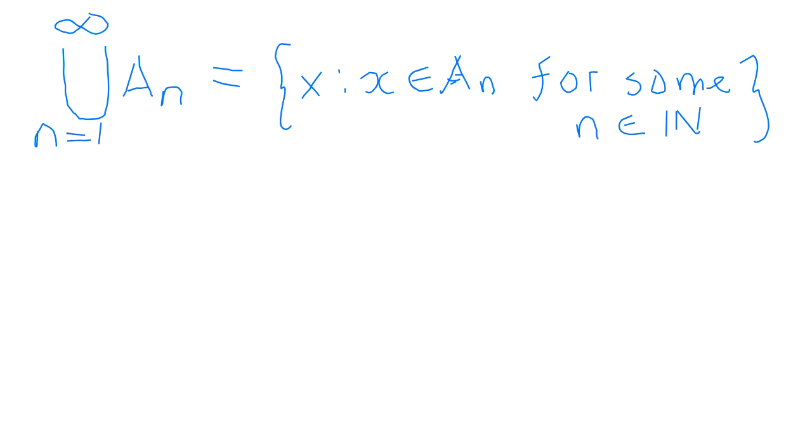So this is for the union of an infinite number of sets from A1, A2, A3 right up to, as you can see, the n goes from 1 to infinity.